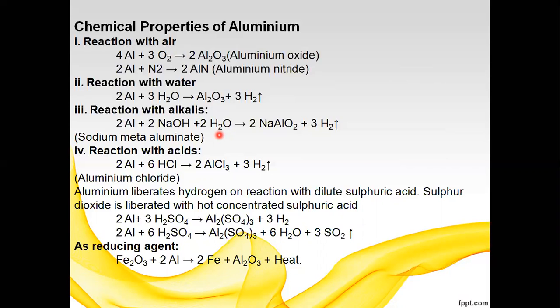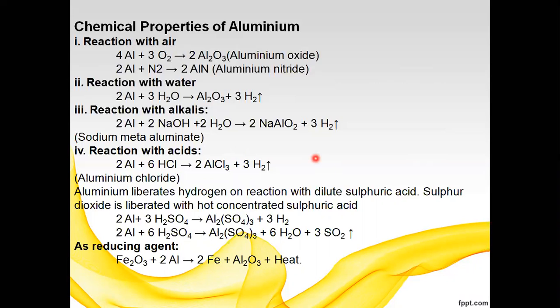With dilute and concentrated HCl, it liberates H2 gas. So aluminum reacts with dilute and concentrated HCl and liberates hydrogen gas, that is 2Al plus 6HCl gives 2AlCl3 plus 3H2 liberation. This is aluminum chloride. So what are the chemical properties?